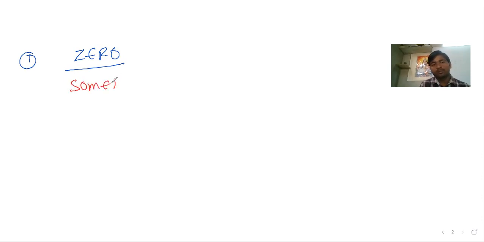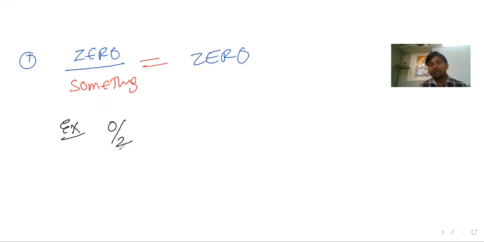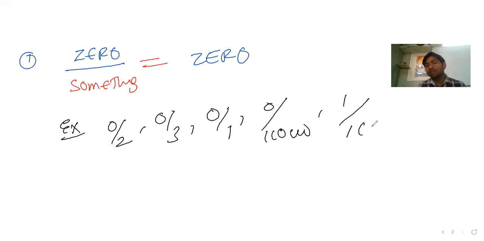The answer is 0 only. 0 by something, whatever it is, the answer is 0. For example, you can write it down: 0 by 2 or 0 by 3 or 0 by 1 or 0 by 1 lakh or 0 by 1 crore. The answer is 0 only. This is the case: 0 by something is 0.